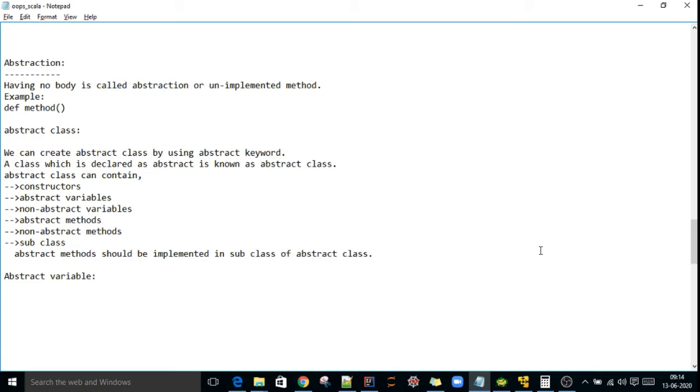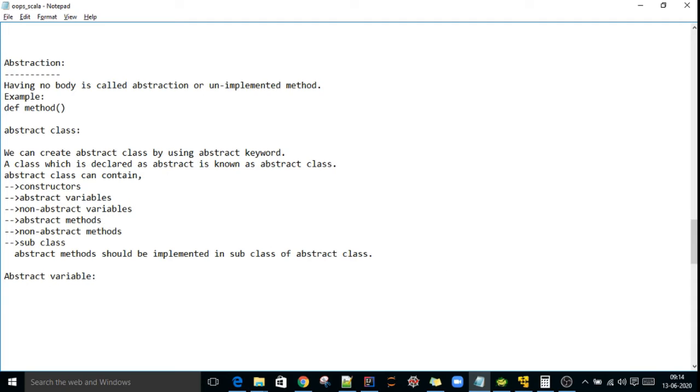So we can create an abstract class by using the abstract keyword. A class which is declared as abstract is known as an abstract class. An abstract class can contain constructors, abstract variables, non-abstract variables, abstract methods, non-abstract methods, and subclasses. What is an abstract method?